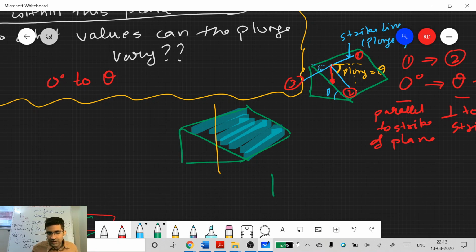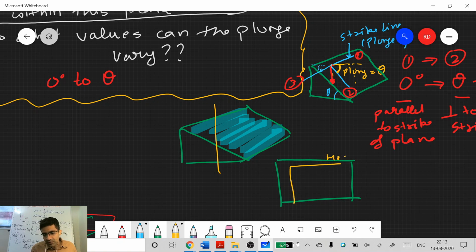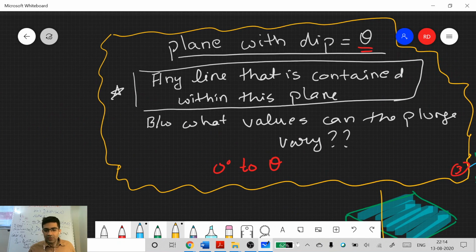But if you have a plane which is vertical, let's say this is a vertical plane, can you put a horizontal line in this vertical plane? Yes. A horizontal line can have different trends. So it is like right here, and you can put a horizontal line, and then you can also put a vertical line. Okay, so this is the main concept that you have to understand, between what values the plunge can vary. The plunge of the line can vary between 0 degrees and theta.